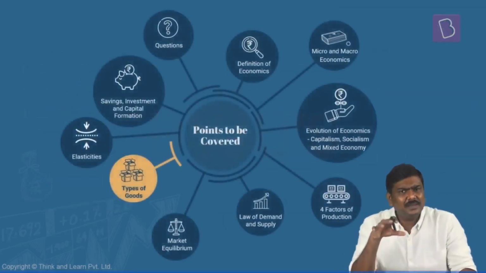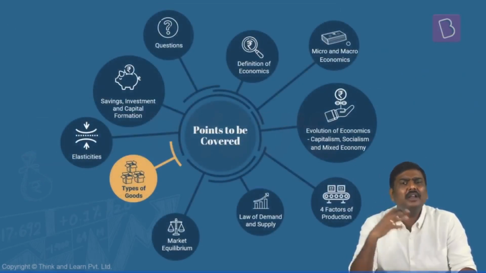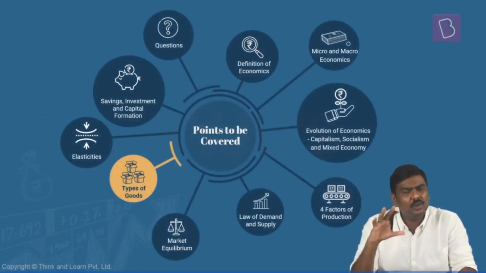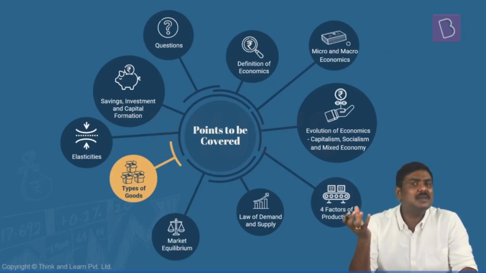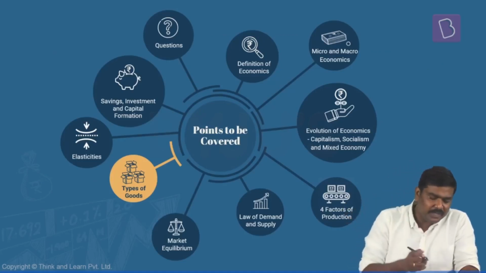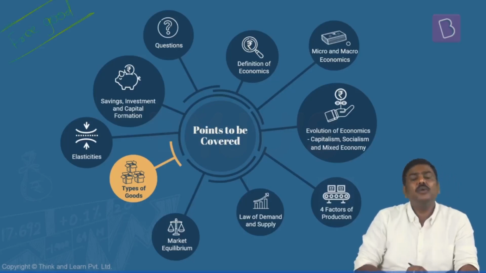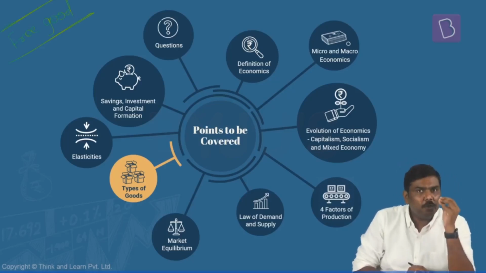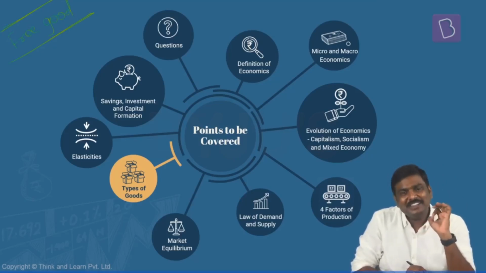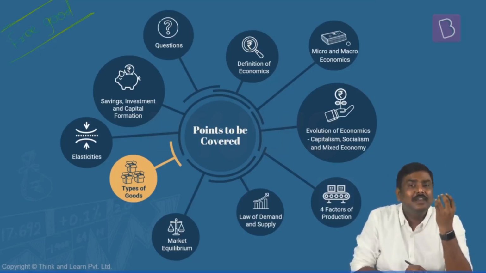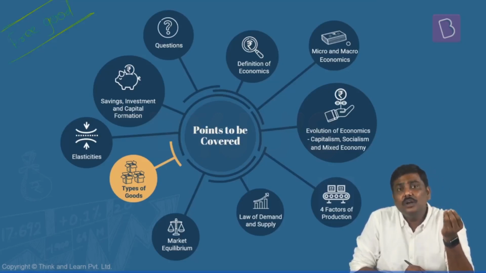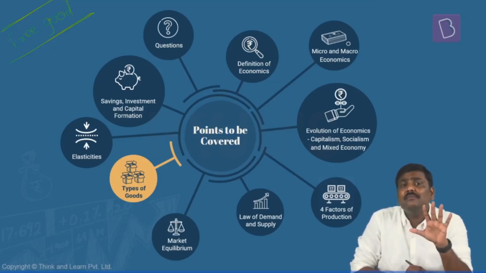Now, in addition to these types of goods, in the market or in newspapers, etc., you will also come across some other types of goods. One best example for that, remember the name here, there is one more type of good which is called a free good. What do you mean by free good? You don't have to pay for this particular good to purchase it. I can understand this, right? In the name itself it is given. A free good essentially is a good for which you don't have to pay in the market.